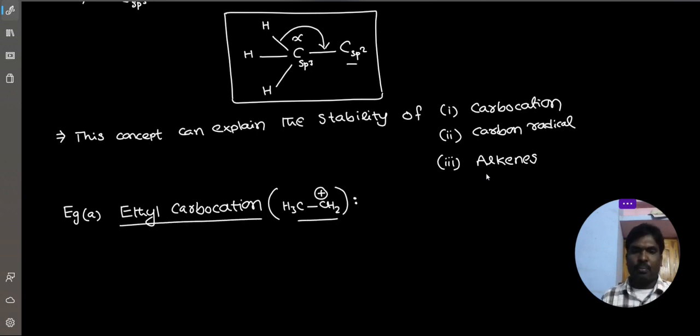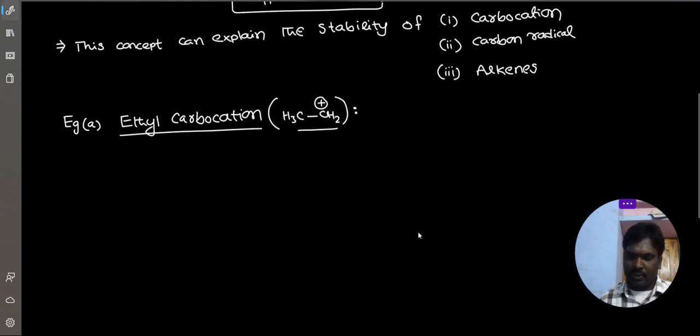You know, the carbocation is sp2 hybridized carbon. The adjacent carbon CH3, that is sp3 carbon, is known as the alpha carbon. So for hyperconjugation, sp3 carbon, alpha carbon, is mandatory. The carbon just adjacent to the sp2 carbon, if it is sp3 carbon, that is alpha carbon. Understood?